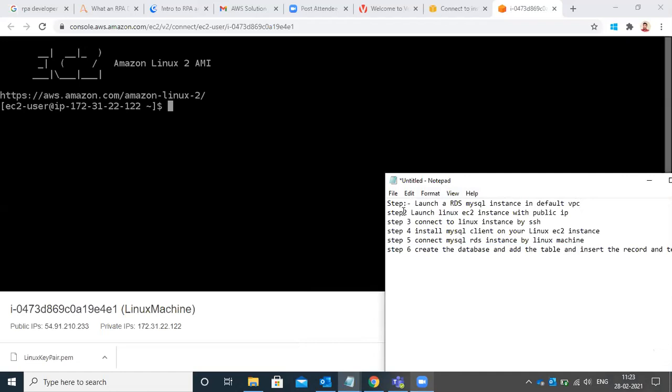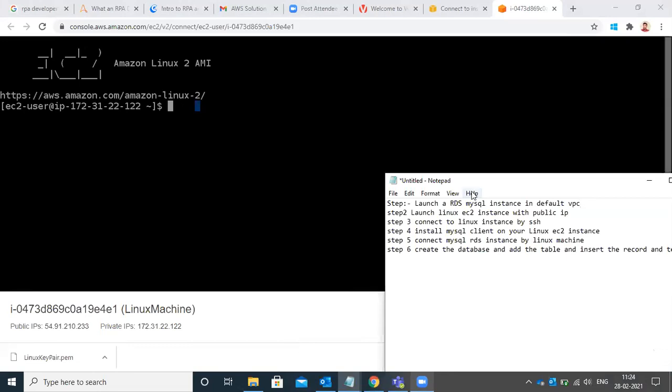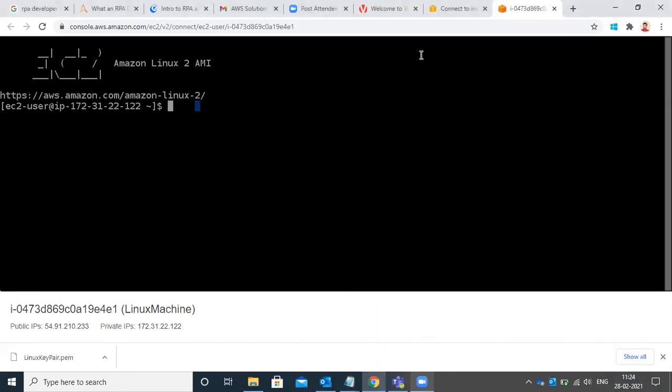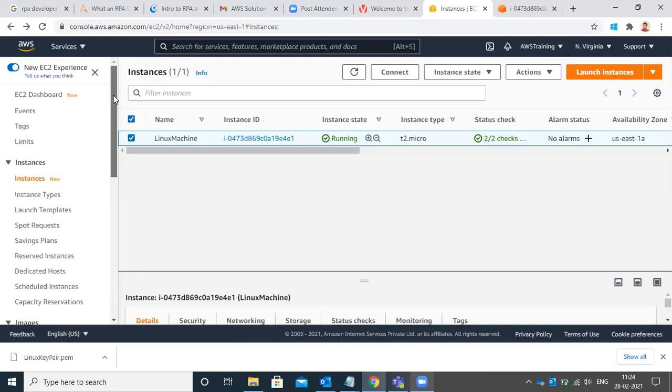First step is done. Then launch a Linux. No, first step is not done. You did the second step. First step, you need to do it now. Go to the management console. Yes, Linux machine is created. Okay, I will again create a machine. No, you need to go and create the RDS instance. You created a Linux. Go to the RDS console.